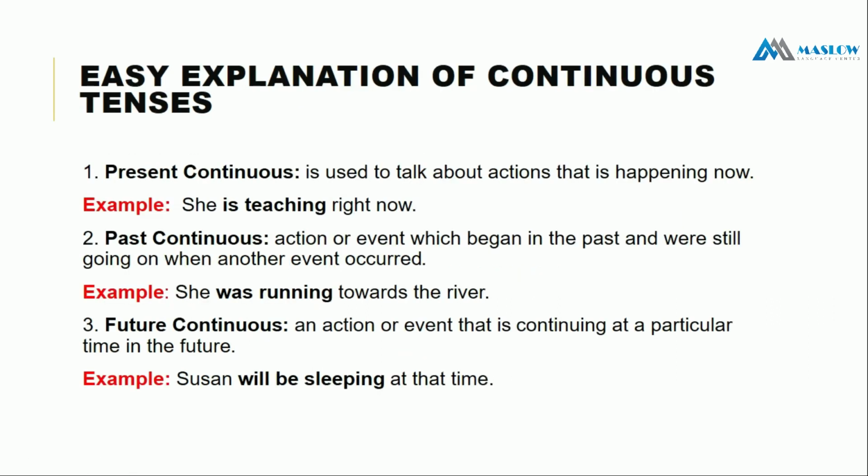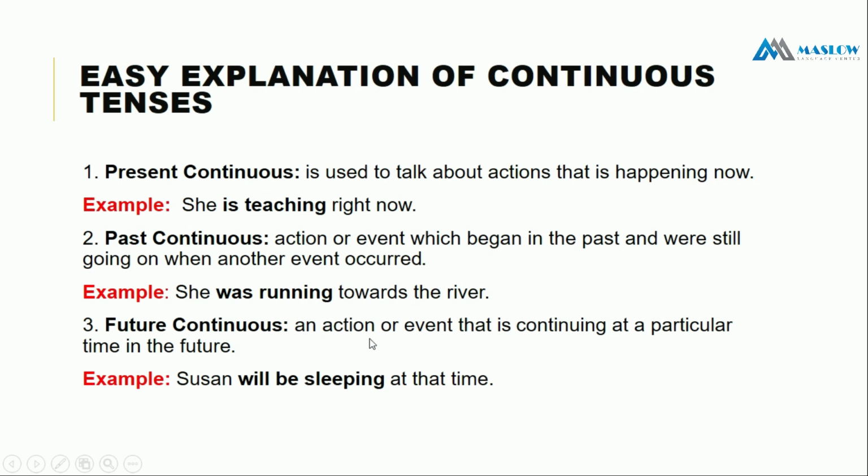নেক্সট, easy explanation of continuous tense. So what is continuous tense? So past continuous is action or event which began in the past and were still going on when another event occurred. একটা অ্যাকশন যেটা পাস্টে শুরু হয়েছিল, যেটা পাস্টে চলছিল এবং এর মধ্যে অন্য একটা ইভেন্ট অকার হয়েছে, অন্য একটা ইভেন্ট শুরু হয়েছে. যেমন she was running towards the river, সে দৌড়াচ্ছিল towards the river.